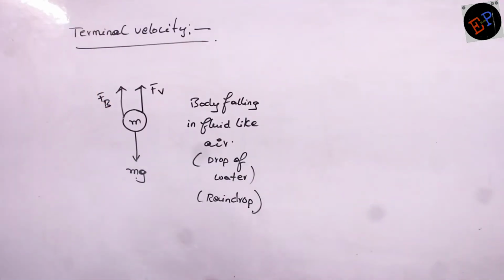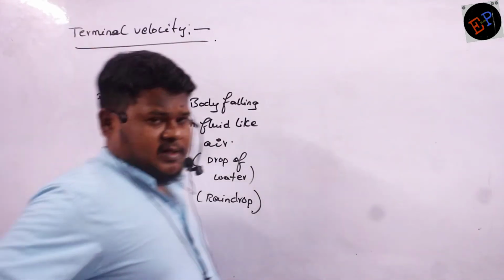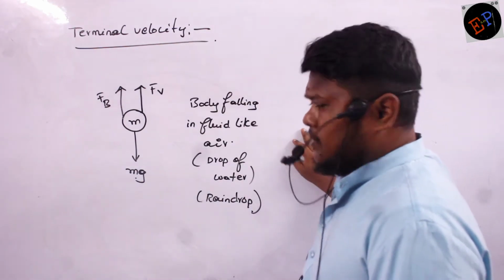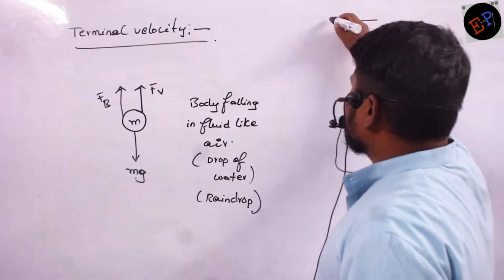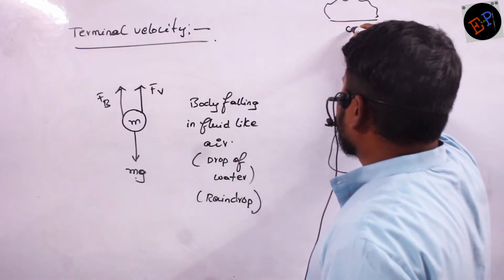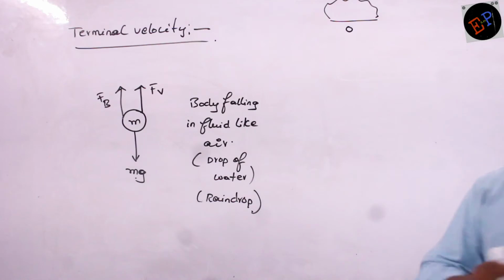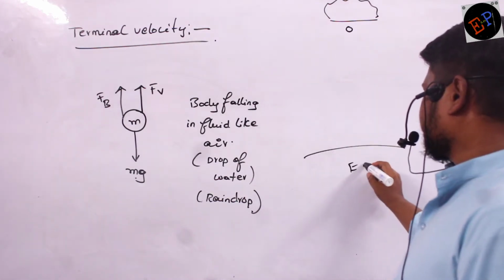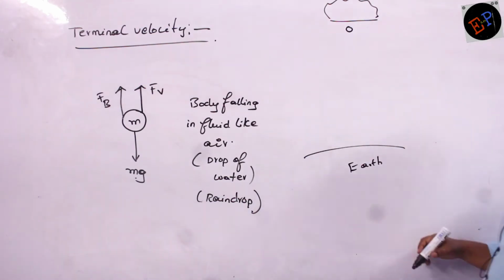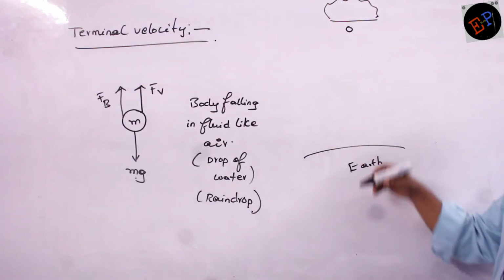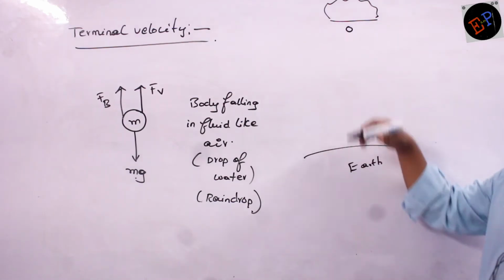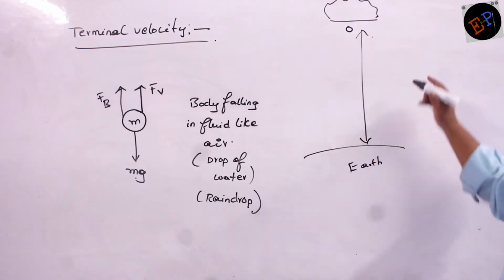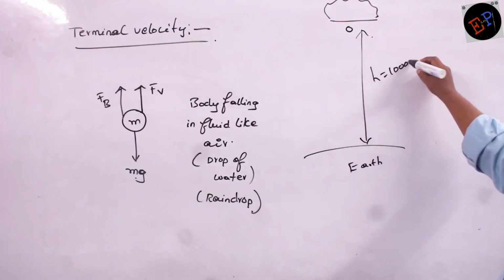So the next concept is terminal velocity. What is meant by terminal velocity? I will give an example. Consider these are clouds. From clouds, water drops will form, rain will form. Rain is water drops only. Consider this is earth. So what is the distance? Can I call it some 1,000 meters, 1 kilometer approximately? I don't know exactly. Just say h equals 1,000 meters.